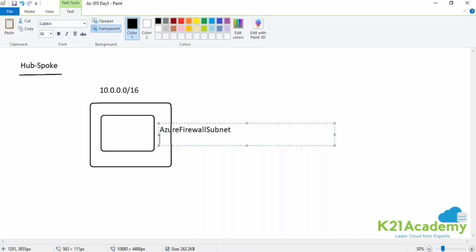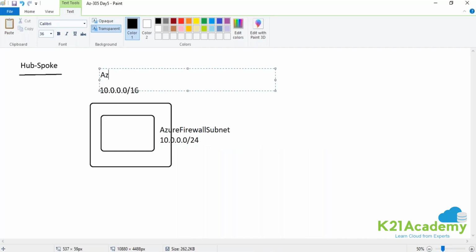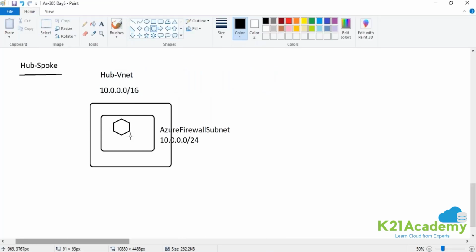And what you put over here, guys, let's say 10.0.0.0/24. Let's say you can say this is your hub VNet. And we deployed a dedicated firewall over here.